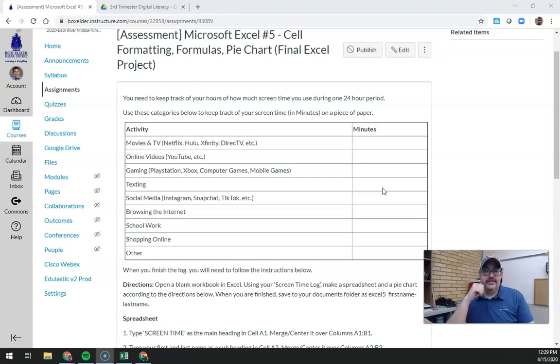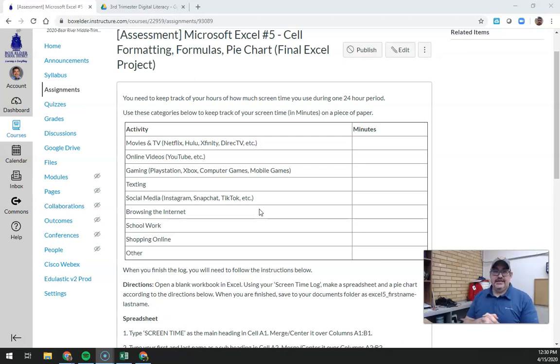Fill out at least 4 categories, and then we're going to open up Microsoft Excel and add this information into Excel. Also, guys, this counts as an assessment, which means that, similar to the very last of the Microsoft Word assignments that you had to do, this is to test what you've learned from the other Microsoft Excel assignments.